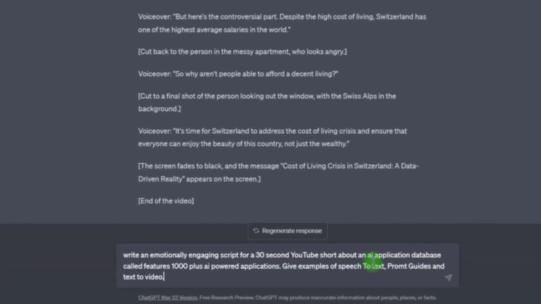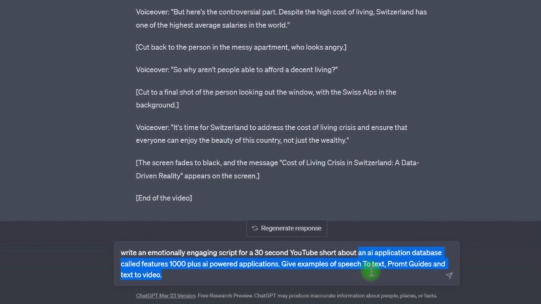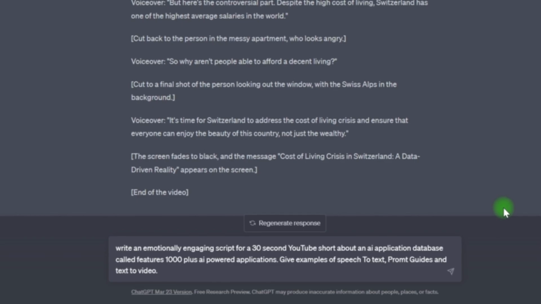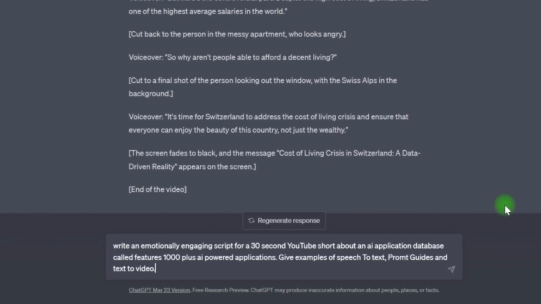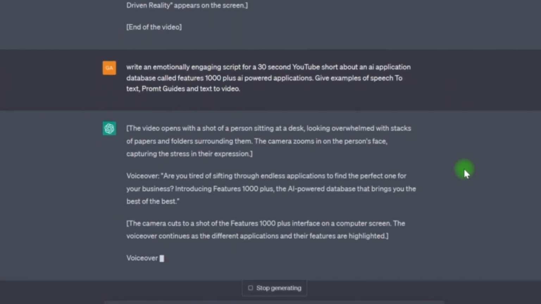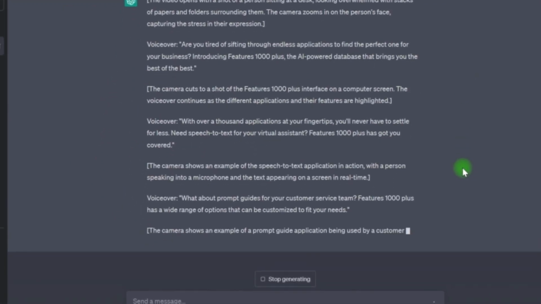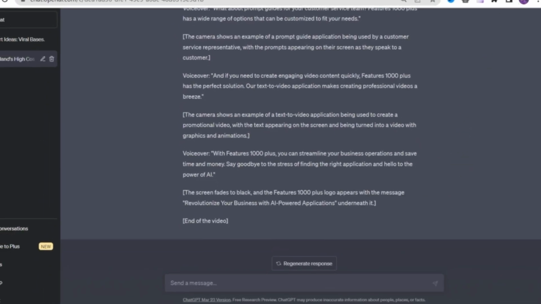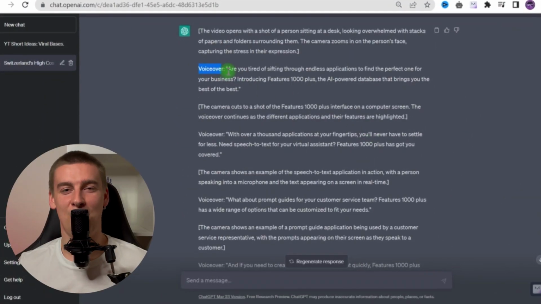Okay, so let's customize this prompt together to fit our script. Write an emotional, engaging script for a 30-second YouTube short about an AI application database called Features 1,000 plus AI-powered applications. Give examples of speech to text, prompt guides, and text to video. We'll let ChatGPT offer us a script.